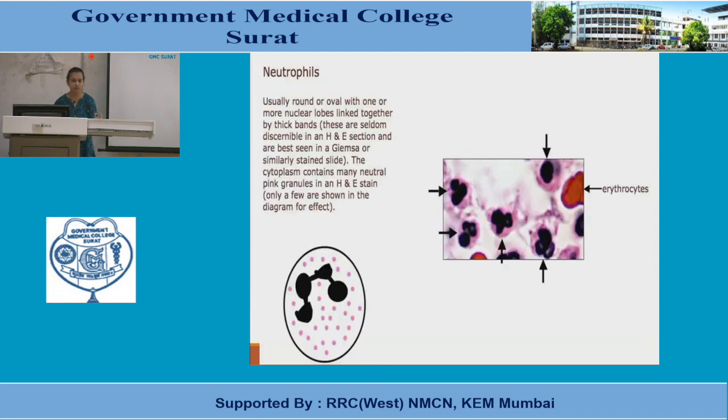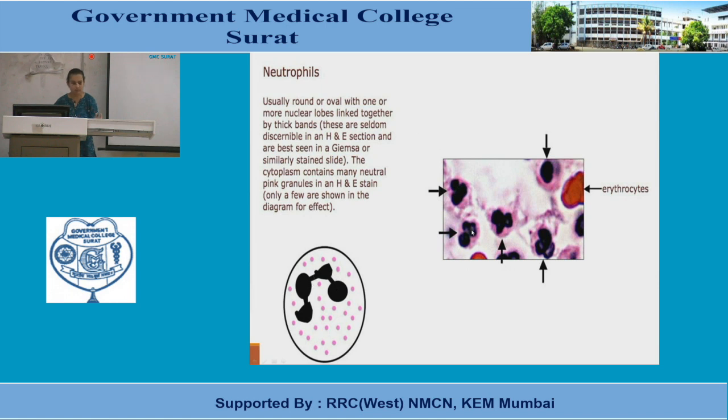So a word about neutrophils. How will you identify these cells? These cells have a lobulated nucleus and a cytoplasm. These lobulated cells look like this in tissue section. Now you may say you are unable to see the bands which connect the neutrophil lobes.